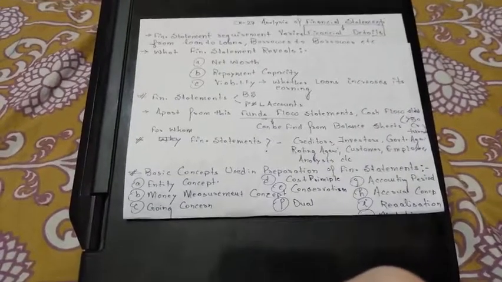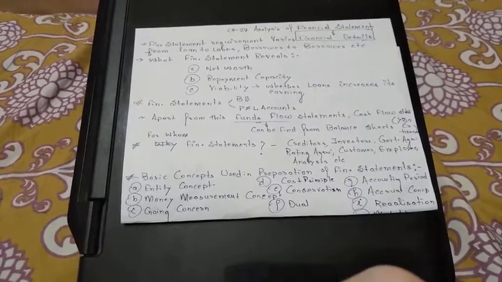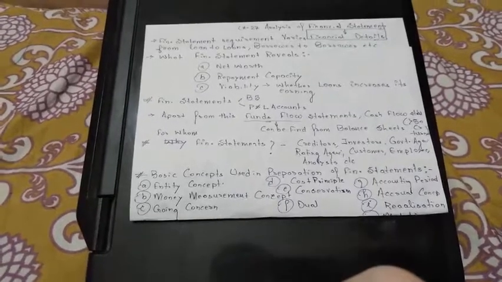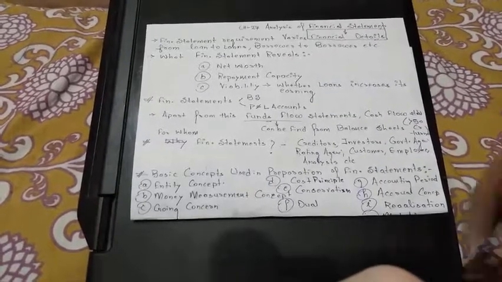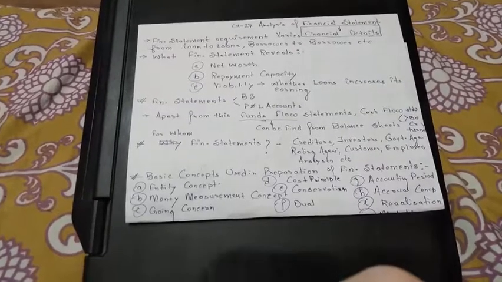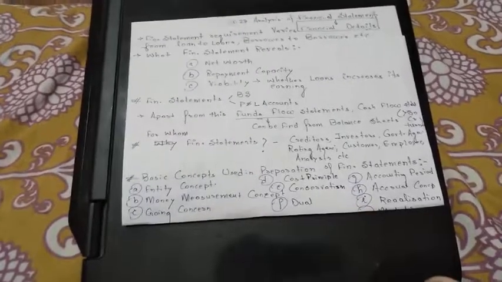Next, money measurement. Those things which can be measured in the form of money can only be taken into accountancy. This is the concept. Going concern concept means, if the company is opened, it will go on for an infinite period until and unless insolvency or other things happen.